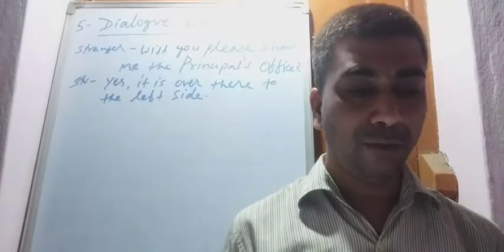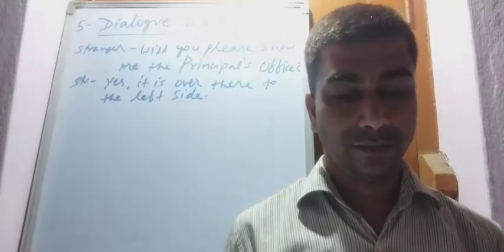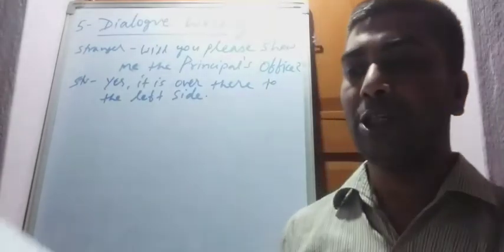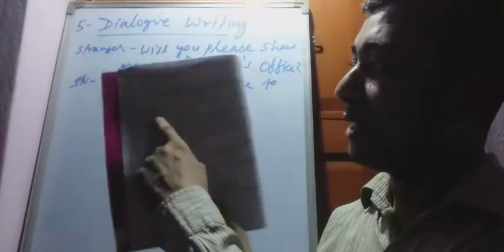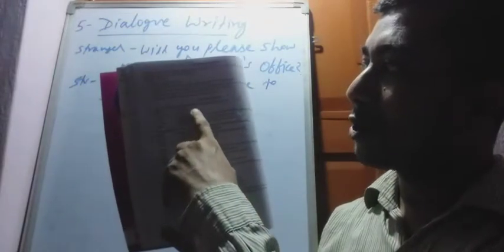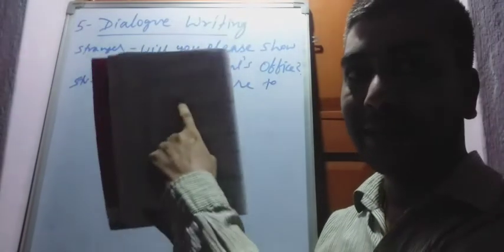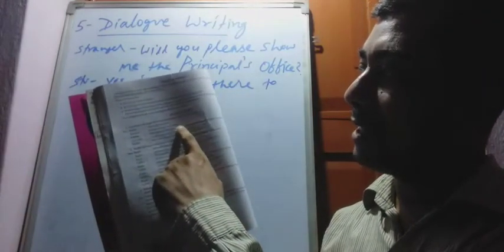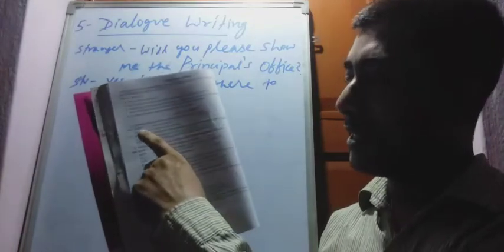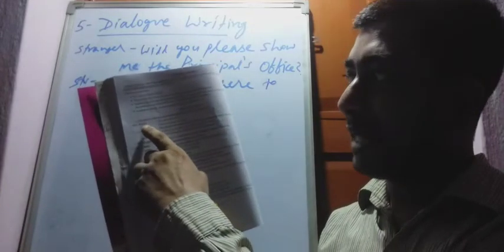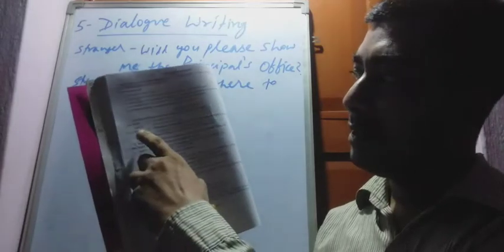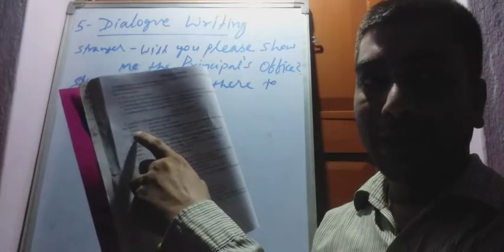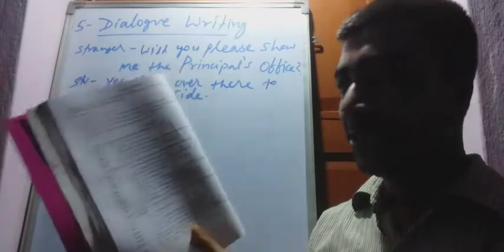The first is a dialogue between a rabbit and a tortoise. The speaker's name is written first. Rabbit: you walk so slowly. Tortoise: it does not cause any stress. So for dialogue writing, we write the name of the speaker first, then a dash. Rabbit speaks as rabbit, tortoise speaks as tortoise. The speaker's name is written first, then what he speaks.